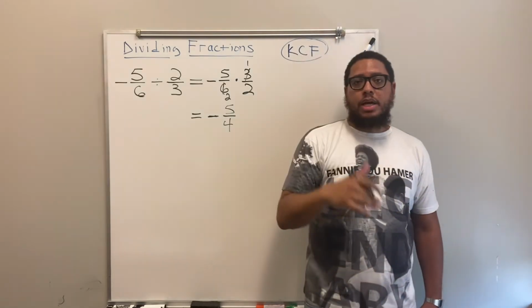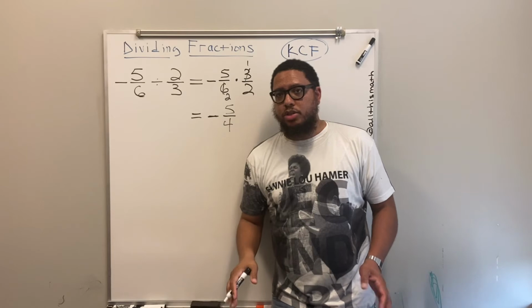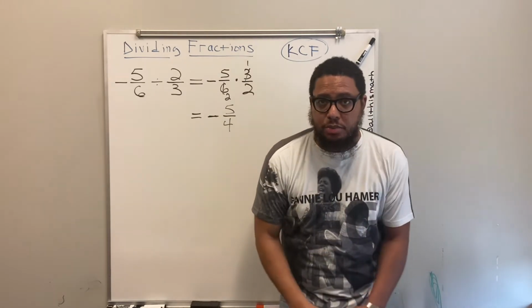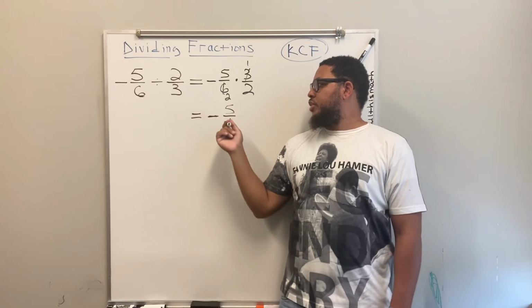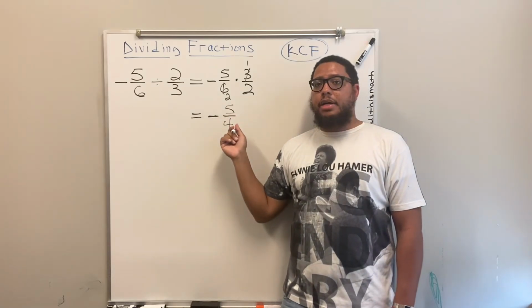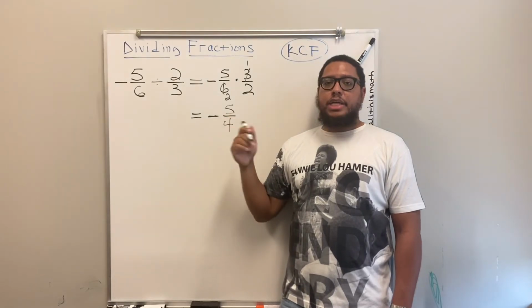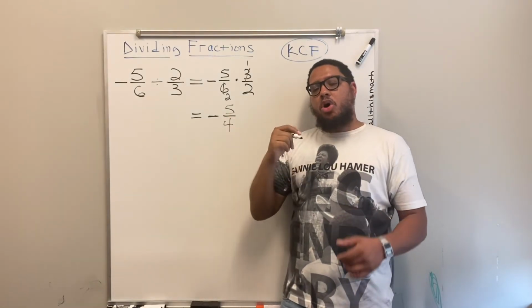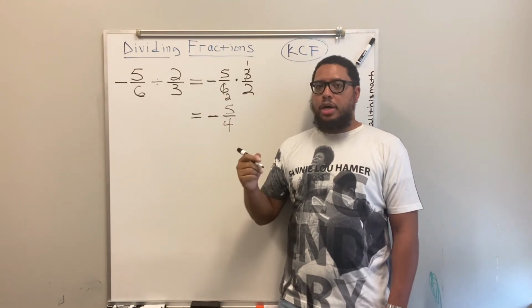Now, here's the next question. How do I know if I'm done? Because with fractions, you always want to reduce fractions. You always want to simplify fractions whenever possible. The reason I know I'm done is because if I look at this 5 and this 4, or this numerator and this denominator, the only common factor they have is 1. Meaning, the only number that can multiply into each of these numbers evenly is a 1.